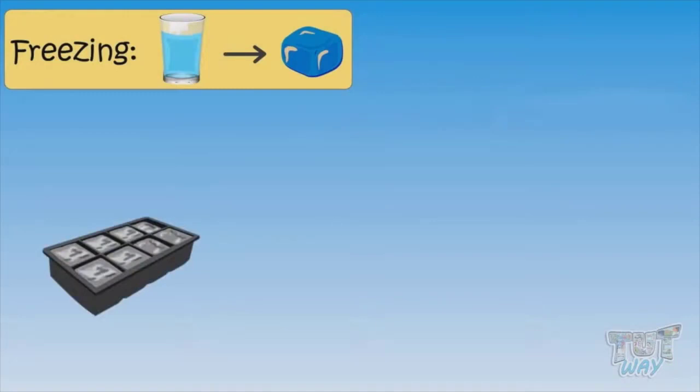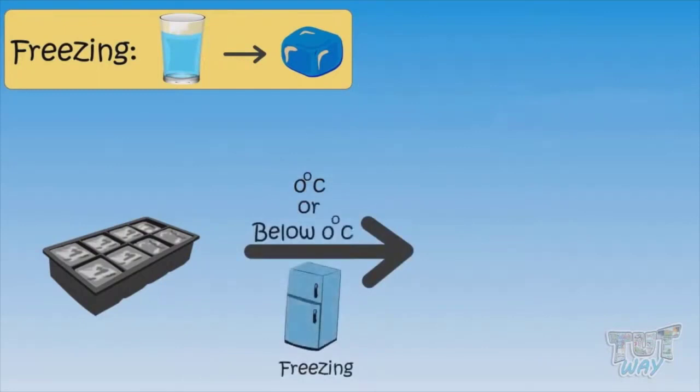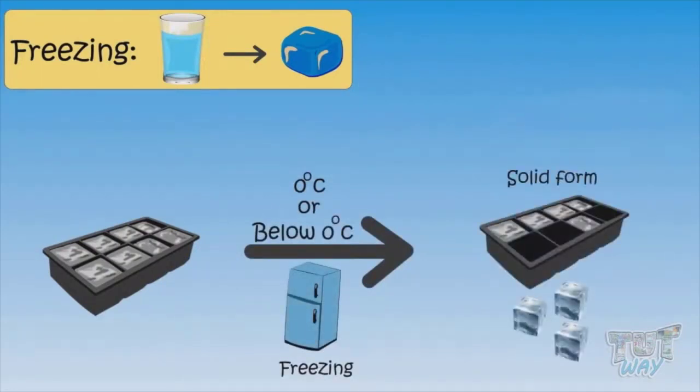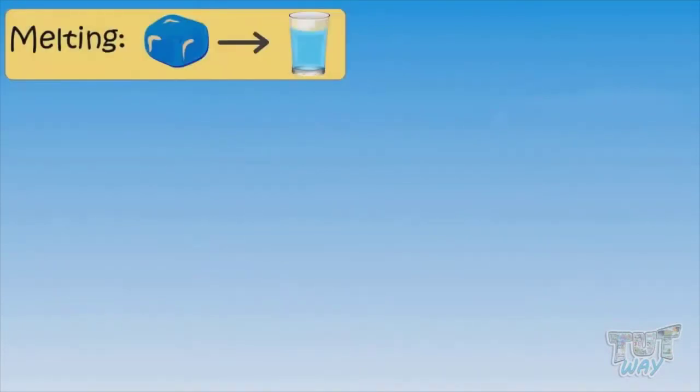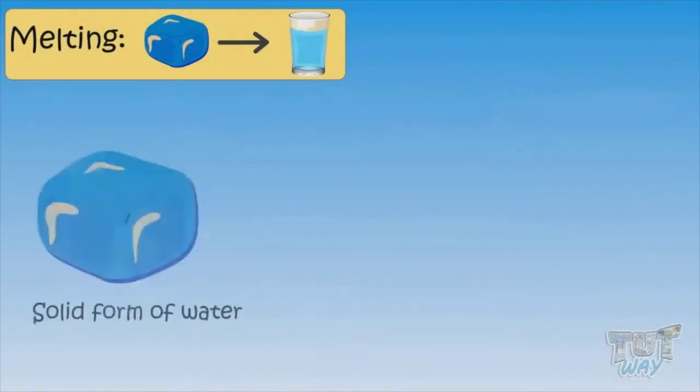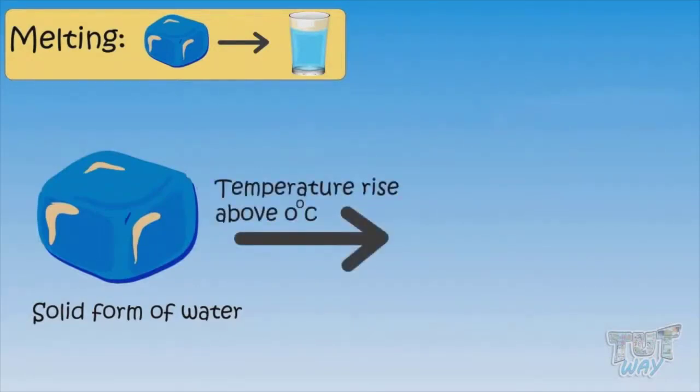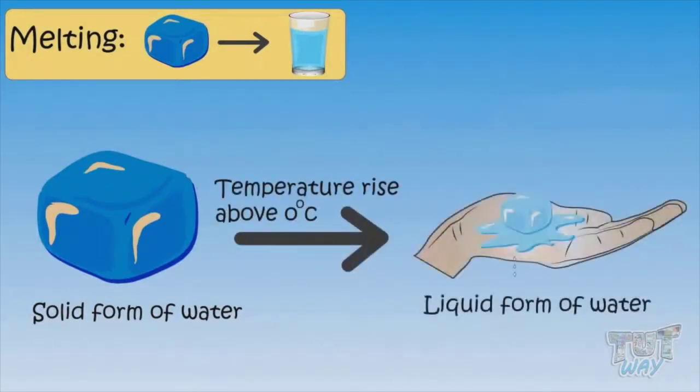Now let's see how the liquid form of water changes to a solid form of water. When the water is cooled down to a certain temperature, like 0 degrees, or even below, water changes to a solid form, and this is called freezing. Now let's see how the solid form of water changes back to a liquid form of water. When the solid form of water, that is snow or ice, gets enough heat that its temperature rises above 0 degrees, it changes back to liquid form, and the process is called melting.